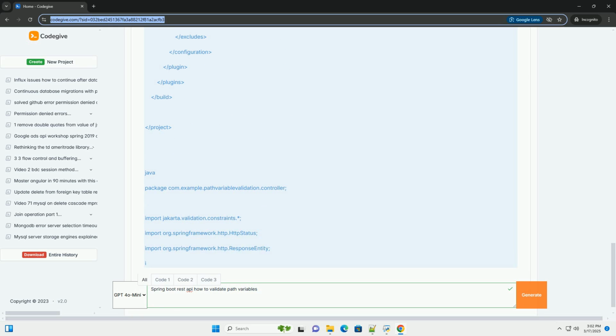Now you can run your Spring Boot application and test the API endpoints using tools like Postman, curl, or a browser. Examples: Valid request: GET /api/item/50, status 200 OK, response: item ID 50. Invalid request, min violation: GET /api/item/0, status 400 Bad Request, response: message: must be greater than or equal to 1, error: validation failed.